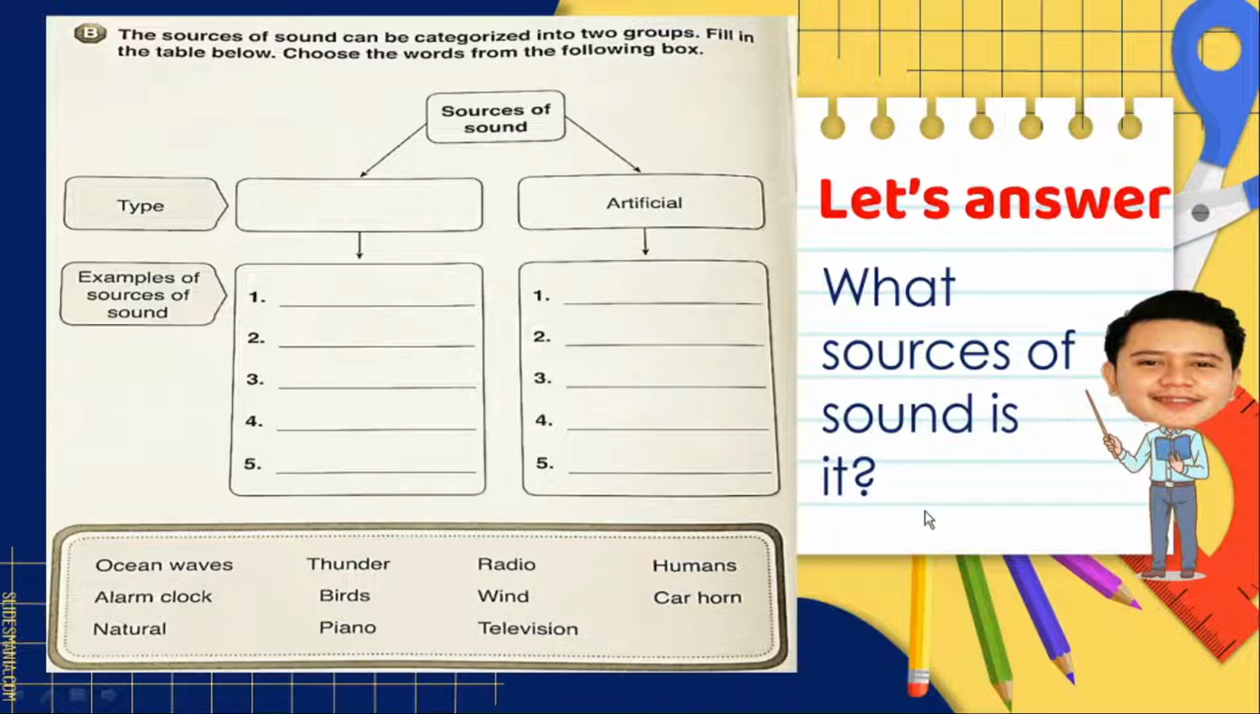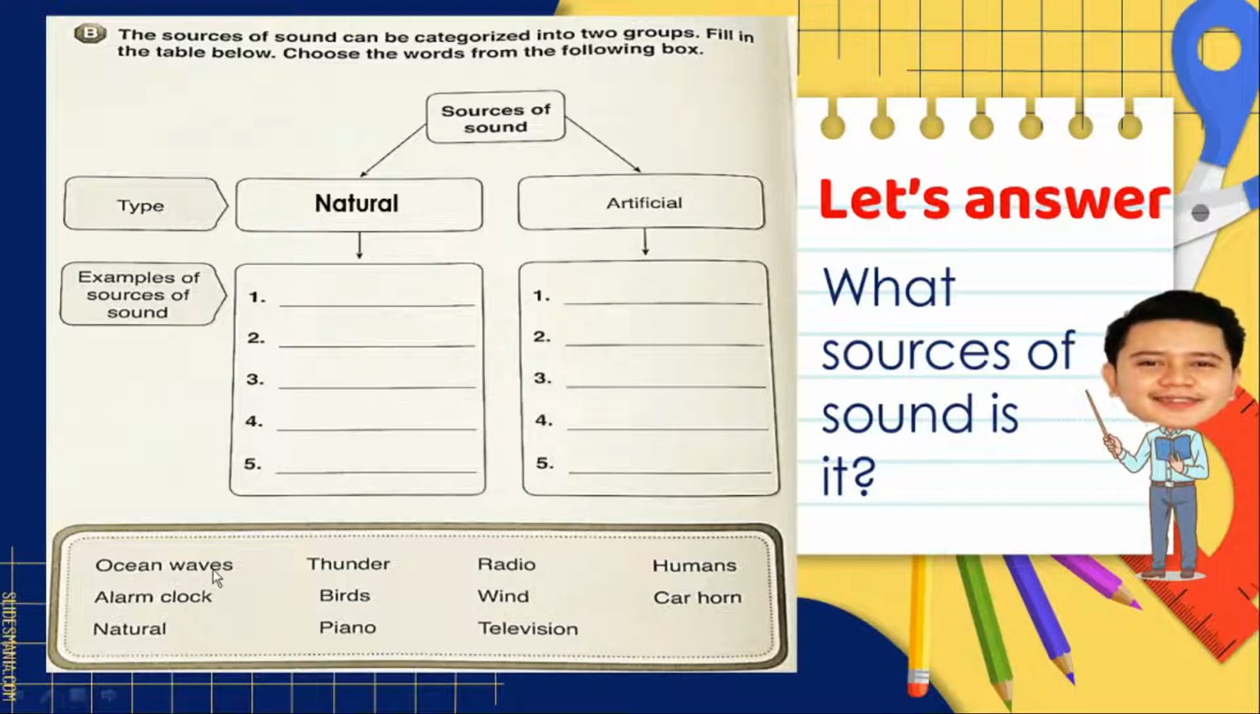Okay, so our sentence structure is, what sources of sound is it? Okay, so the first one, what sources of sound is it? What type of sources of sound is it? So it is a natural. Very good. Natural. So came here from the natural, all you need to do is to write natural. Okay, so next, all we need to do is to write the examples of sources of sound from natural sound and from the artificial sound.